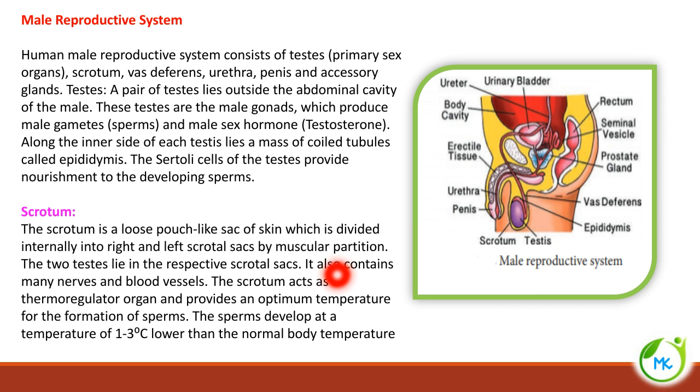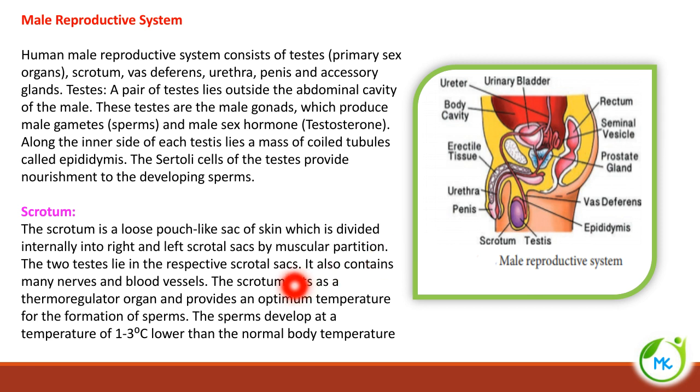It also contains many nerves and blood vessels. The scrotum acts as a thermoregulator organ and provides an optimum temperature for the formation of sperms. For proper production of sperm, it needs an optimum temperature, which is regulated by means of the scrotal sac.